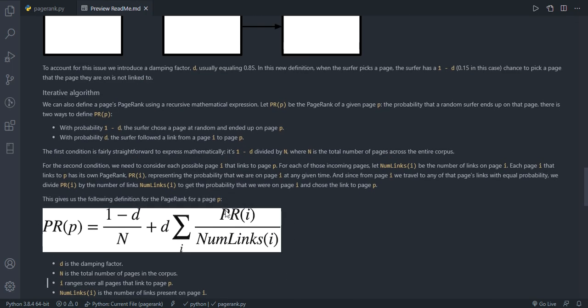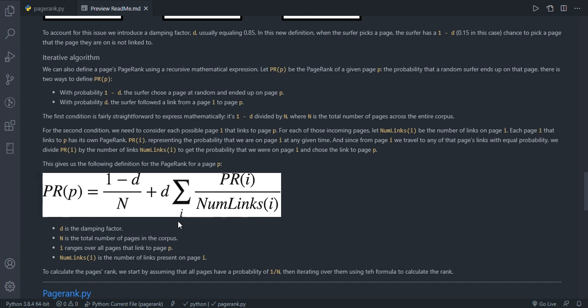Lastly is the iteration algorithm, which will use this formula here. So again, using the damping factor, we can think of the probability of reaching a certain page by two states. d here is the damping factor, which is 85%, so 1 minus d is 0.15. So there is a 0.15, or 15%, chance that the surfer chooses a page at random, and this page is page P. So this is one part of the probability, right? That it just gets chosen at random.